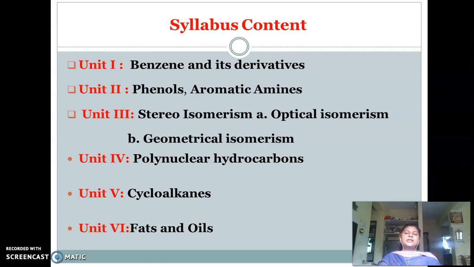Benzene deals with the basic organic chemistry of aromatic compounds. Phenol is also an aromatic compound. That means you have to study some aromatic compounds. Polynuclear hydrocarbons, we will deal with one by one, topic by topic, in this academic session.